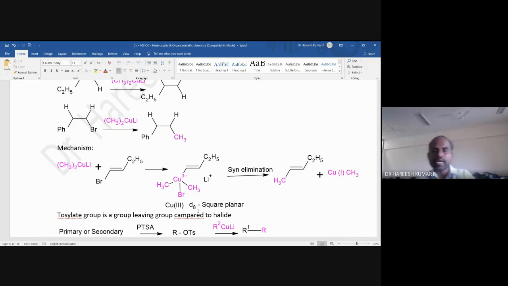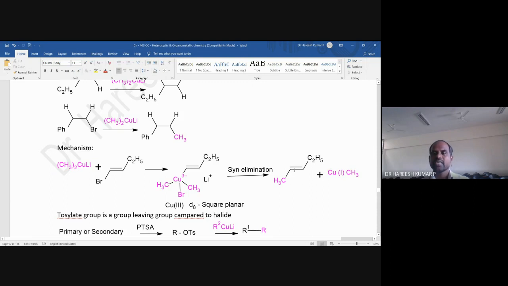And this one undergoes syn elimination. Syn elimination means this bonded pair can form a bond with this carbon, and the copper is going out. So that means simultaneous bond formation between the carbon and the sp2 carbon atom, and the bond between the copper and carbon is going out. That is how retention of configuration occurs.